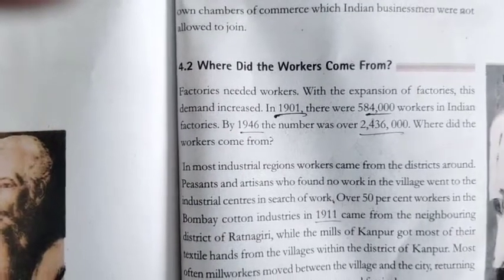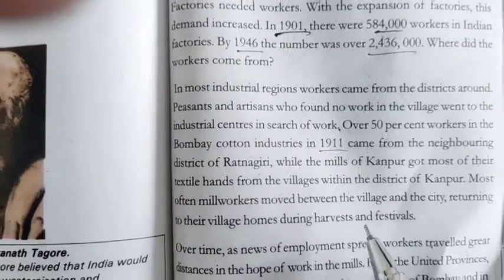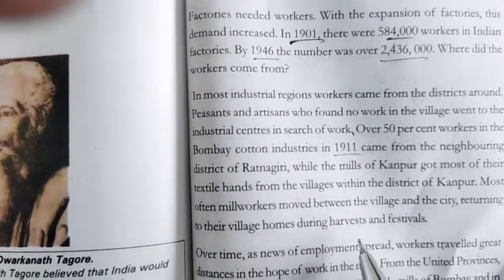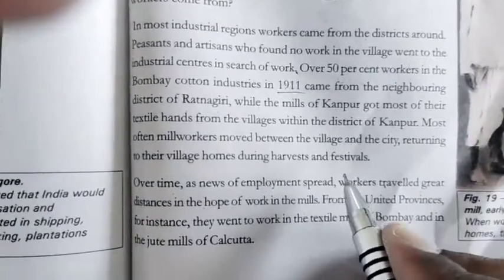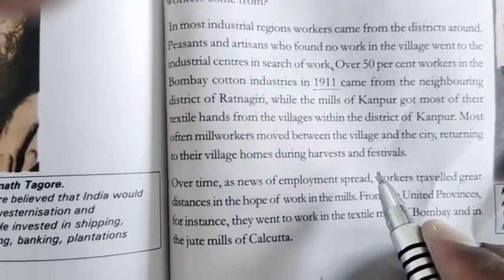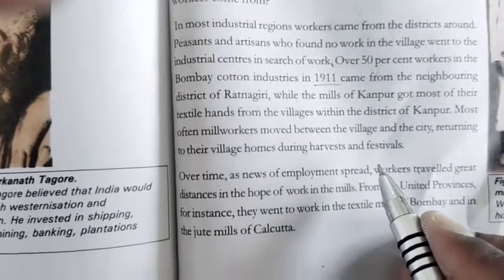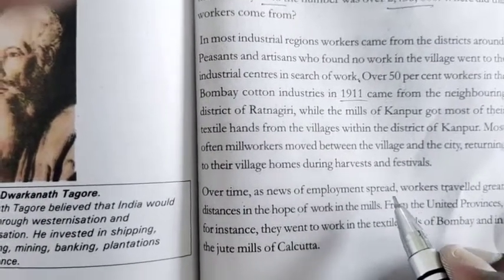Most often mill workers moved between the village and the city, returning to their village homes during the harvest and festival time. The farmers went to their villages at harvest and festival time, and otherwise worked in the factory.